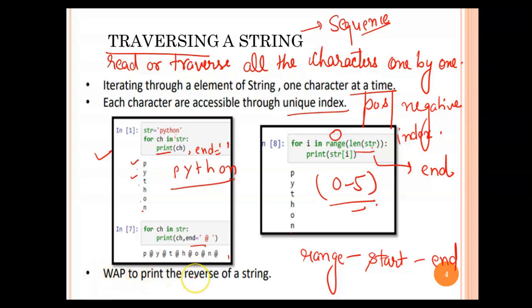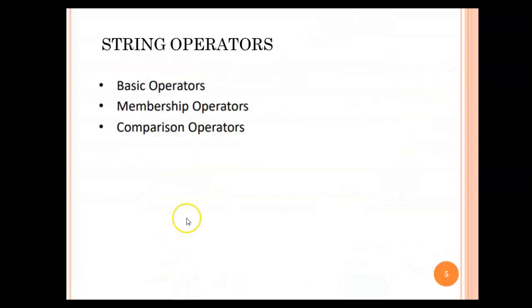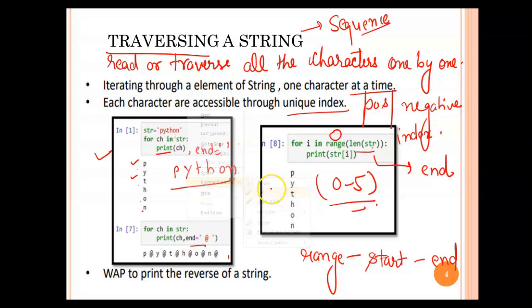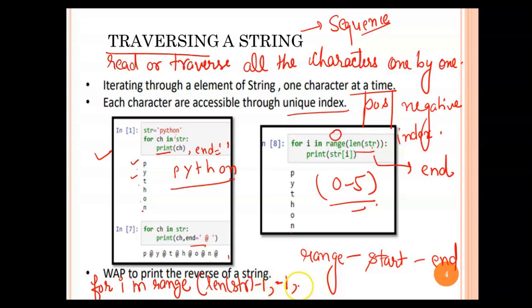Now we have to write a program to print the reverse of a string. In that case, you can take the start value as length minus 1. I can give you the statement which will help you do the same: for i in range. And then how will the reverse work? It is length of the string minus 1, comma, you have to include 0 also, so take it as minus 1, and the step value will be minus 1. So it is going to start from this, and then it will decrease the value by 1, and then again it will go.